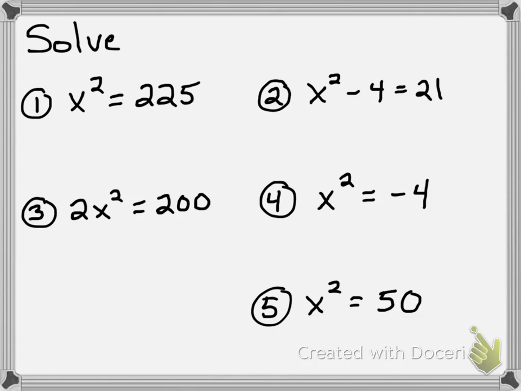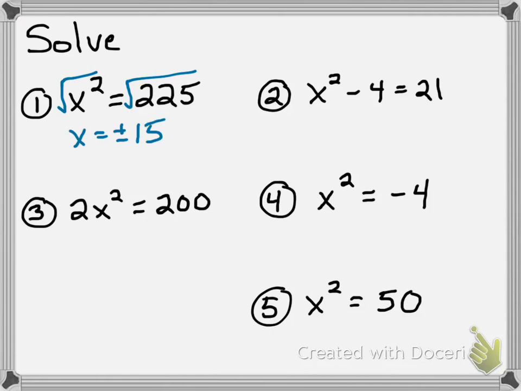Alright, now, number 1 is pretty straightforward. Just like the example, we have x squared equals 225. The x squared is already by itself, so I'm just going to take the square root. Okay, the square root of both sides, so that gives me x equals, and we should know the square root of 225, and that's plus or minus 15.